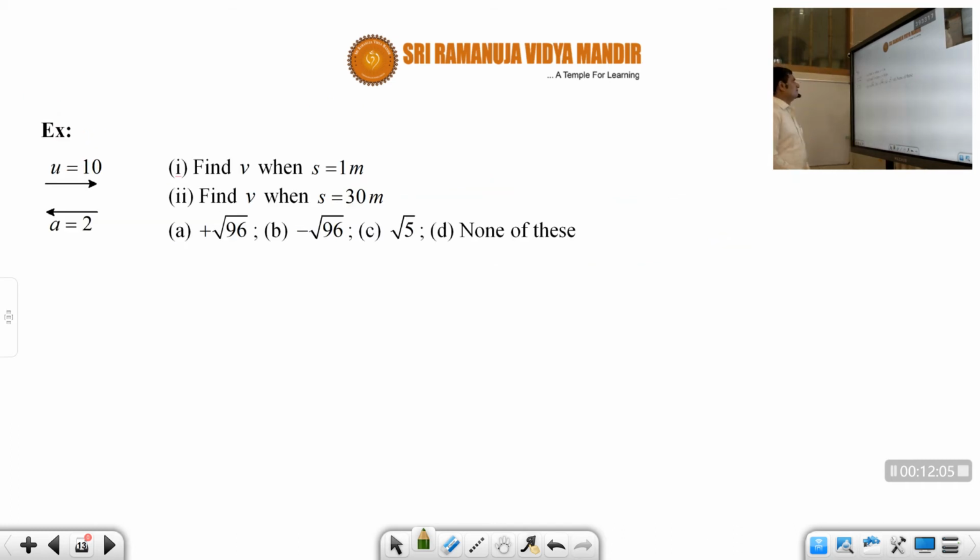Okay, next one. An object is moving right side with a velocity of 10 meters per second, and it is having an acceleration towards left side 2 meter per second square. So just by seeing the direction of velocity and acceleration, we can tell that the body will definitely take a U-turn.